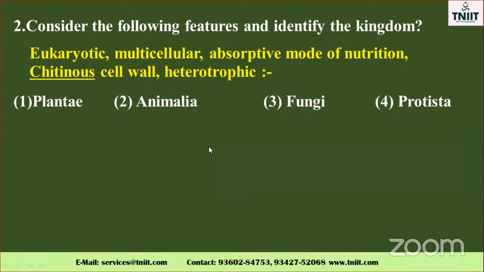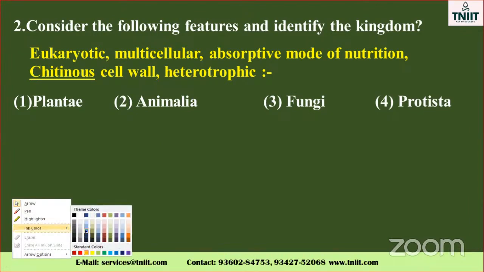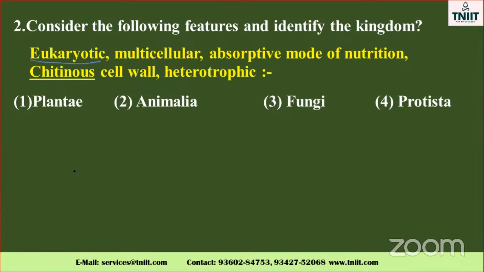Go to the next one: consider the following features and identify the kingdom. First is eukaryote, which means a well-developed nucleus.